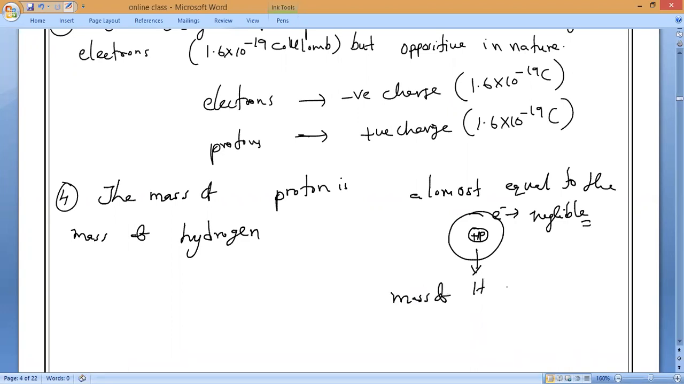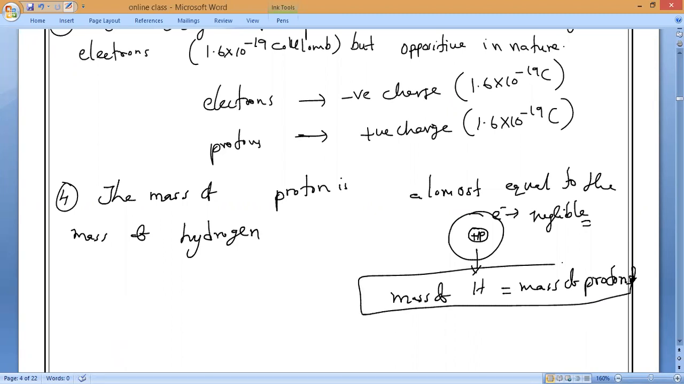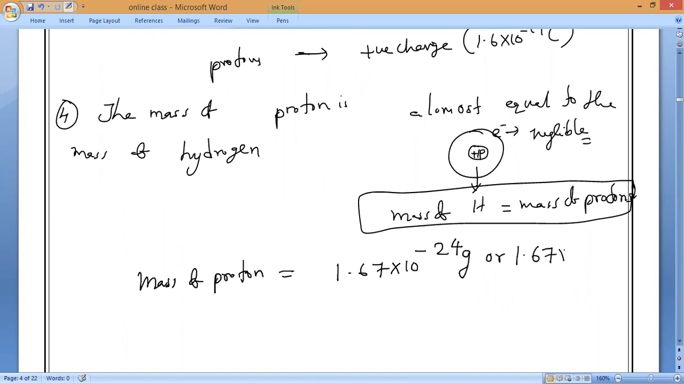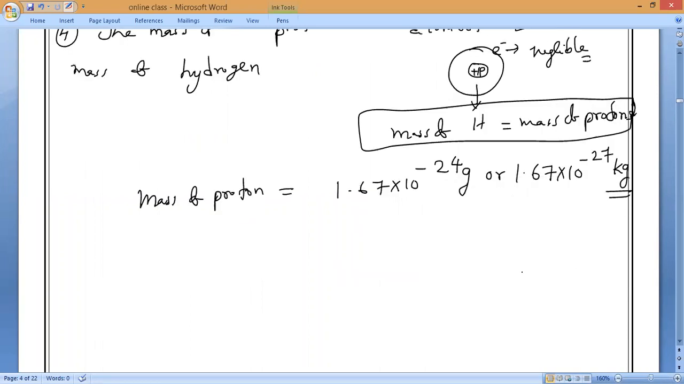Mass of hydrogen is equal to mass of proton, since the electron mass is negligible. So what is the mass of proton? Mass of proton is equal to 1.67 into 10 power minus 24 grams, or 1.67 into 10 power minus 27 kilogram. Is it right or wrong?